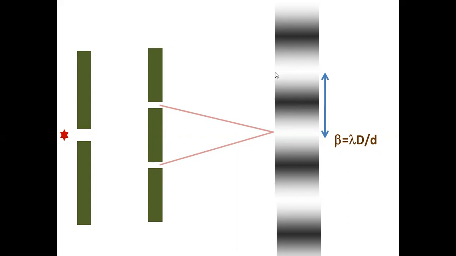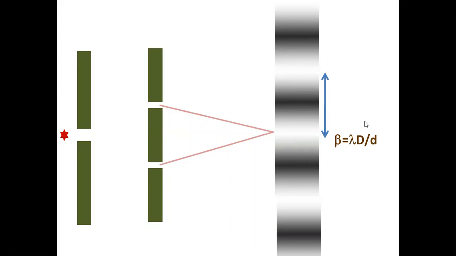What about bright again here? When the light travels from here to here, the difference is 1 lambda. Again bright. Dark. Bright. So this is the bright fringe pattern. And you know the fringe width. What do you mean by fringe width? It is the distance between two consecutive bright fringes, or two consecutive dark fringes will also do. Distance between two successive dark fringes is also beta. What is beta? Beta is given by lambda D by d.